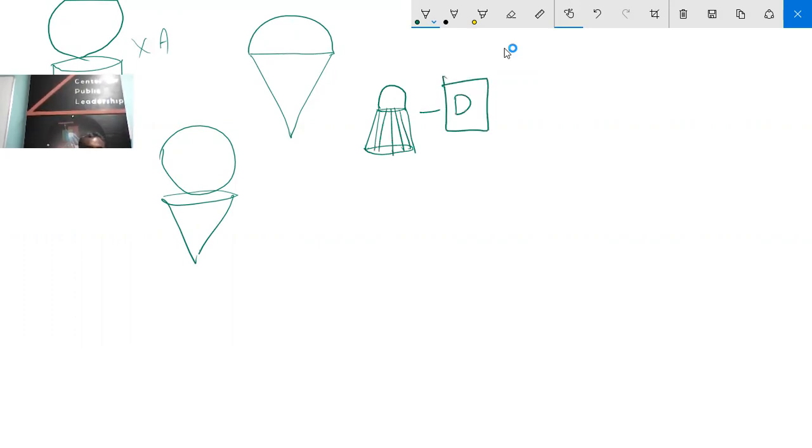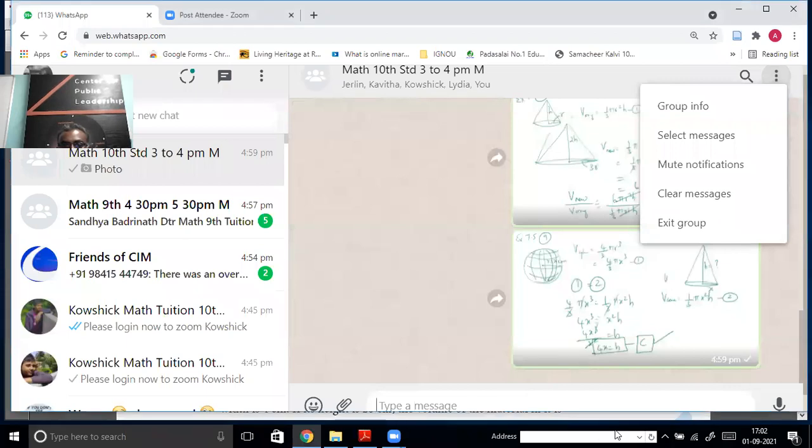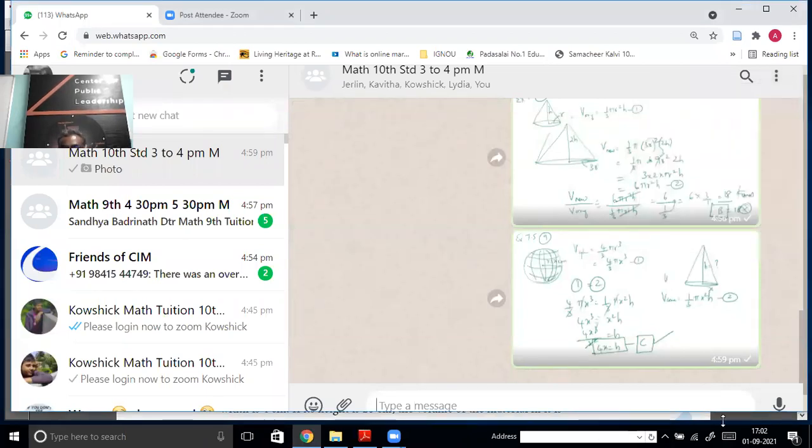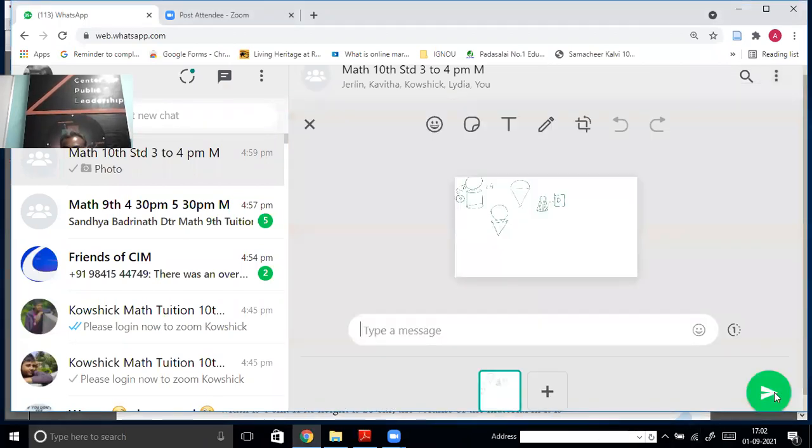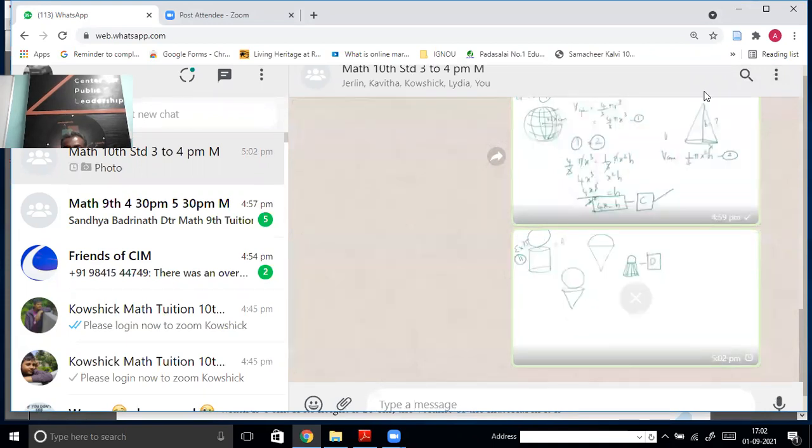This is exercise 7.5, 11th problem. So I'm posting this in your WhatsApp. Okay.